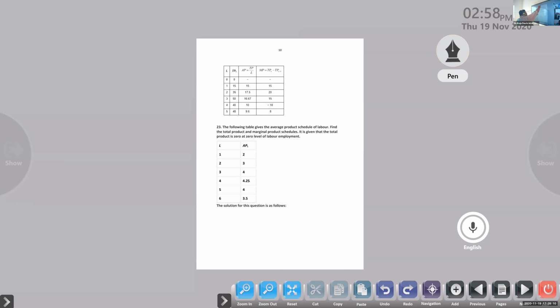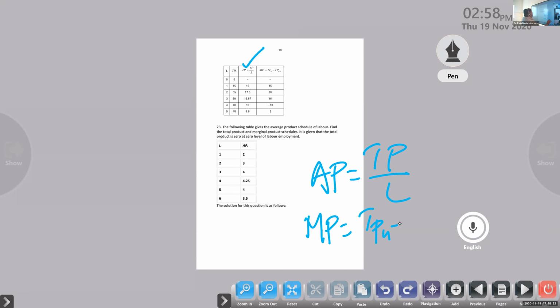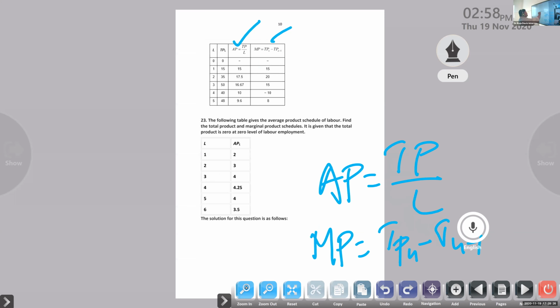Now you want to apply these formulas. AP, average product, is equal to TP, total product, divided by labor. Marginal product is equal to TPn minus TPn minus 1. Here it is. So you can see here easily. A number of you already completed this task.